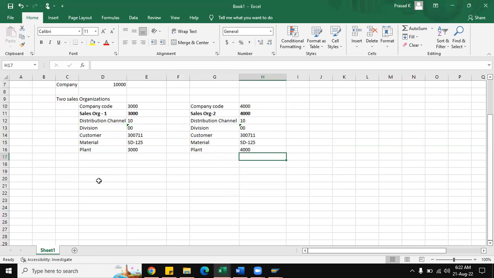In this scenario, there will be two pricing procedures. We all know the standard pricing condition type is PR00, and the intercompany pricing condition type is PI01. So let me go to the two pricing procedures.